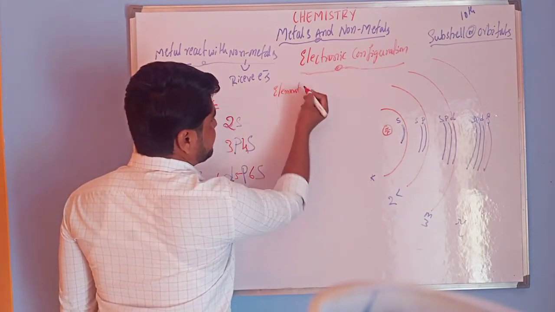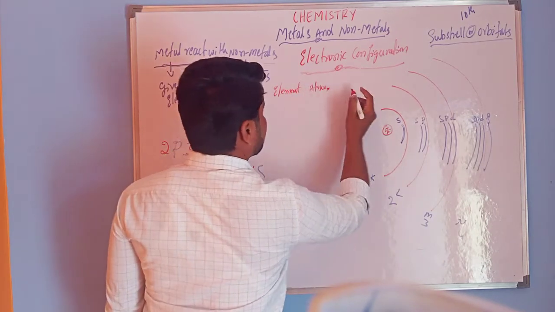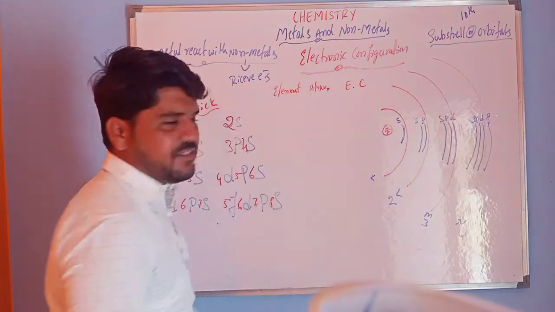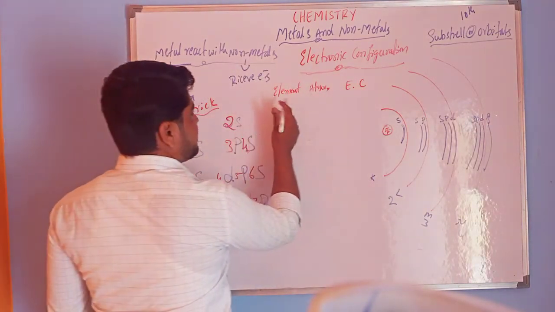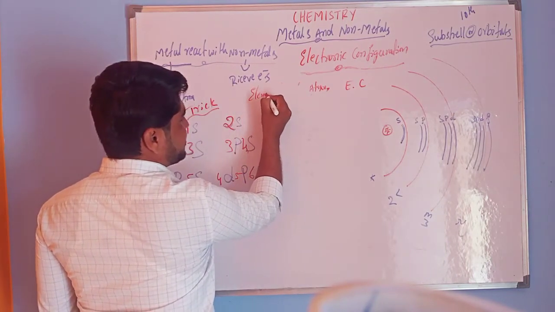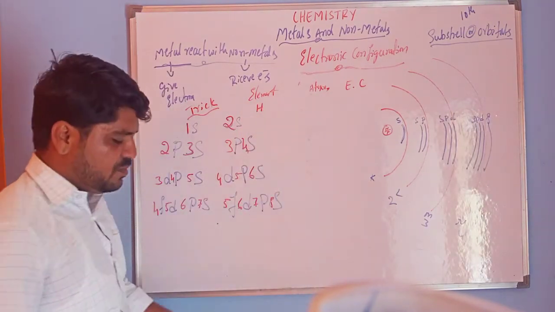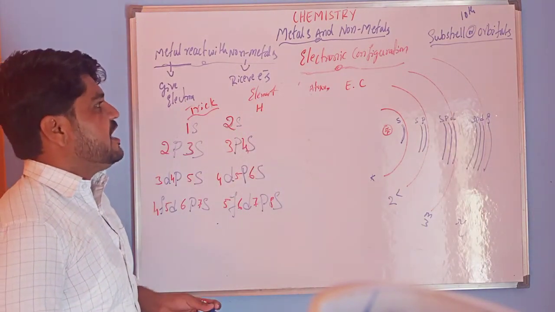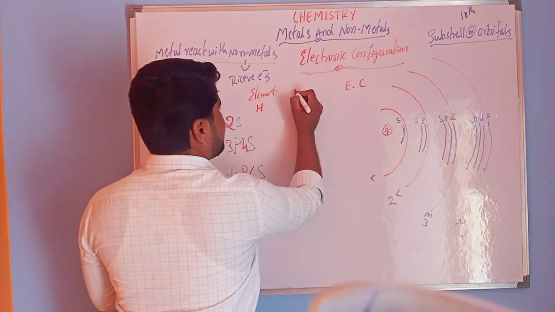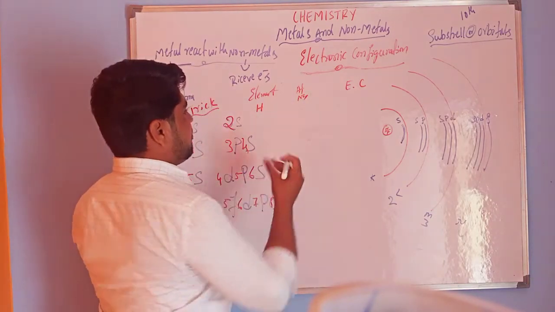Element, atomic number. EC represents electronic configuration. Here I am writing the element. I am taking hydrogen. The hydrogen atomic number is 1.